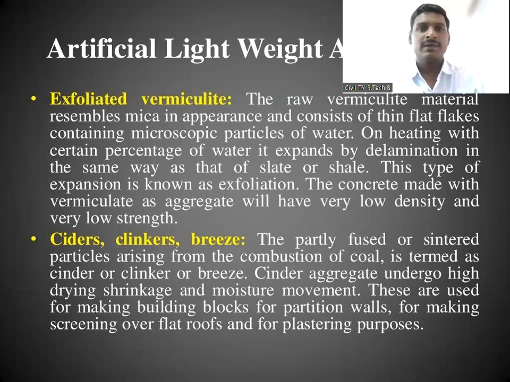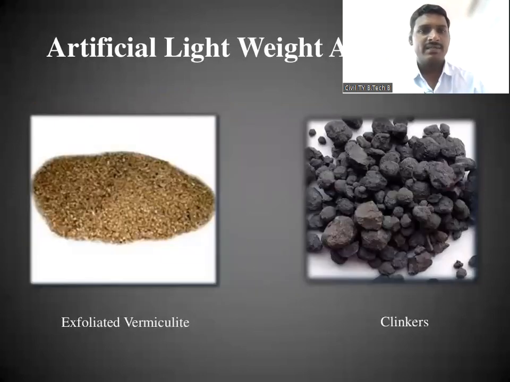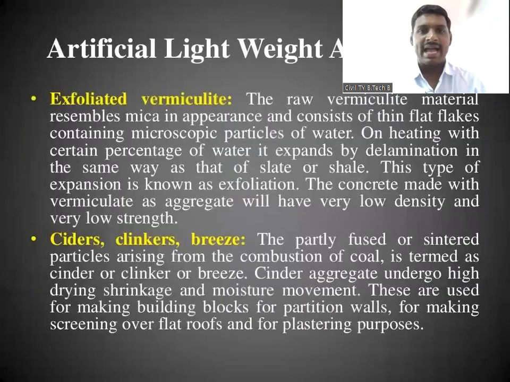By heating with a certain percentage of water, it expands by delamination, and it looks like this in the picture, exploded vermiculite. We have seen sand on river banks or sea sand; in this form we prepare the aggregate, that is the artificial lightweight aggregate.